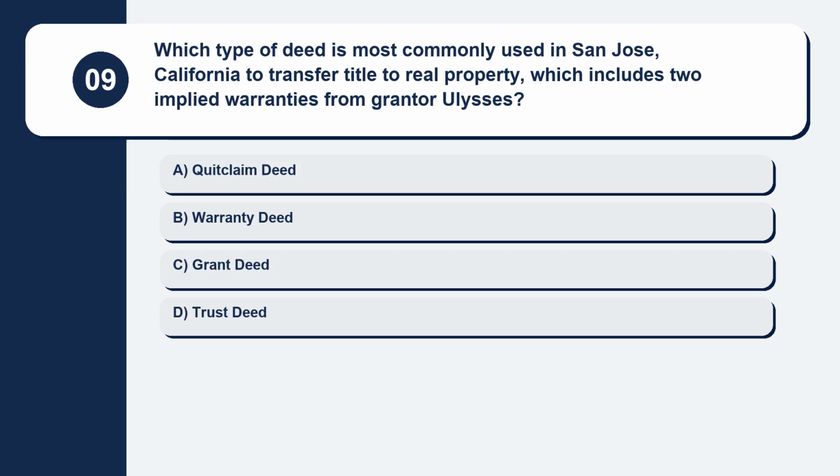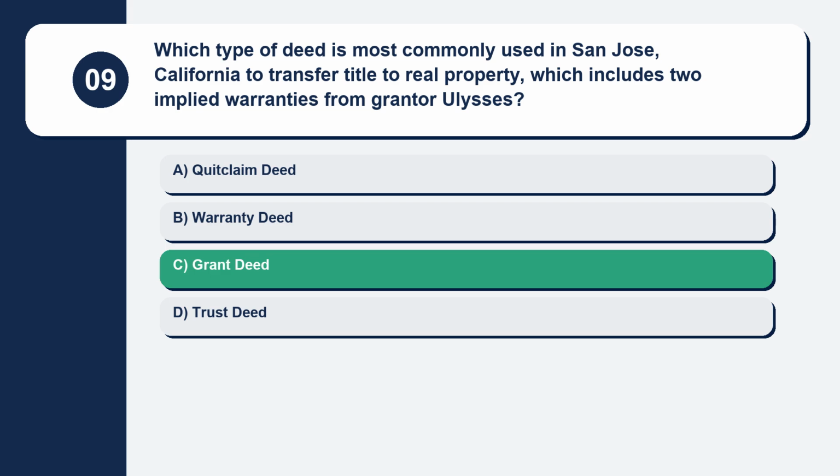Question 9. Which type of deed is most commonly used in San Jose, California to transfer title to real property, which includes 2 implied warranties from grantor Ulysses? Here are your options. Option A, quitclaim deed. Option B, warranty deed. Option C, grant deed. Option D, trust deed. The correct answer is option C, grant deed.